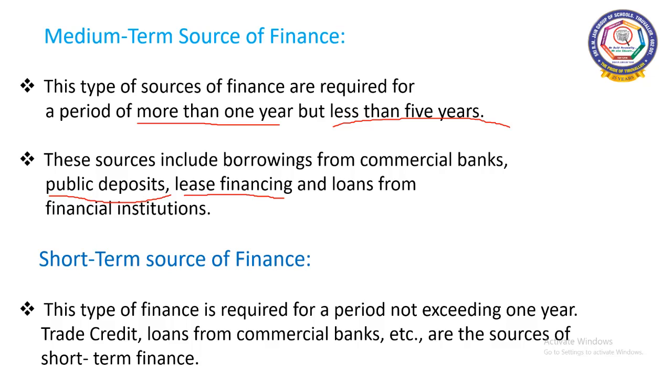And the loans from financial institutions. Other than commercial banks, medium term source of finance is raised from the financial institutions also, like Industrial Development Bank of India, Life Insurance Corporation of India, Industrial Credit and Investment Corporation of India. These are all the financial institutions which can provide loans to the business firms.